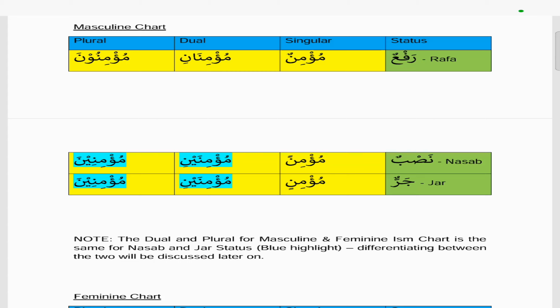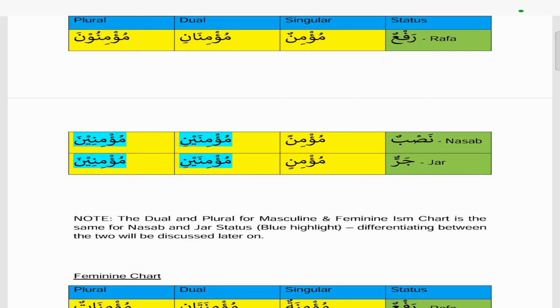But with the dual, in the rafa the word is mu'minani, and for the nasab it's mu'minaini, and for the jar in the dual it is also mu'minaini. So it looks the same in nasab and jar. And the way we differentiate whether something is nasab or jar, because they both look the same in the dual and in the plural, if you see the blue highlighted in the table, they all look the same. Meaning the 2 dual ones look the same and the 2 plural ones look the same as each other for nasab and jar. The way we differentiate is something that we'll discuss later.